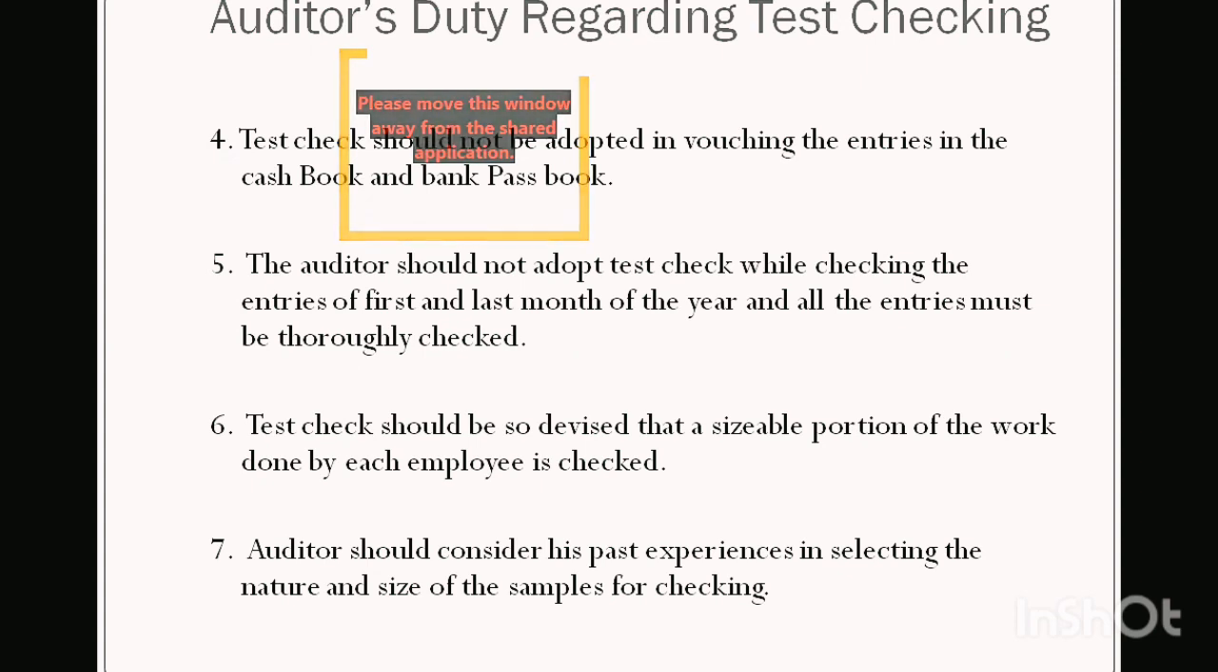Point number 6. If a certain area of transactions is handled by 2 or 3 employees, then test checking should be done in such a manner that the sample transactions taken are related to each employee and all the employees' work is checked. So point number 6 is that the auditor should check the work done by every employee. Point number 7. The size of the sample, the nature of the sample, etc. should be selected based on the experience of the auditor.